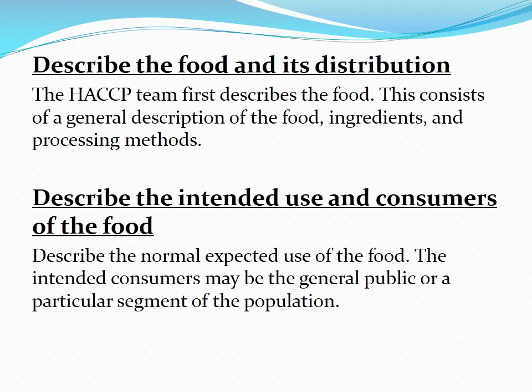Describe the food and its distribution. The HACCP team first describes the food. This consists of a general description of the food, ingredients, and processing methods. Describe the intended use and consumers of the food. Describe the normal expected use of the food. The intended consumers may be the general public or a particular segment of the population.